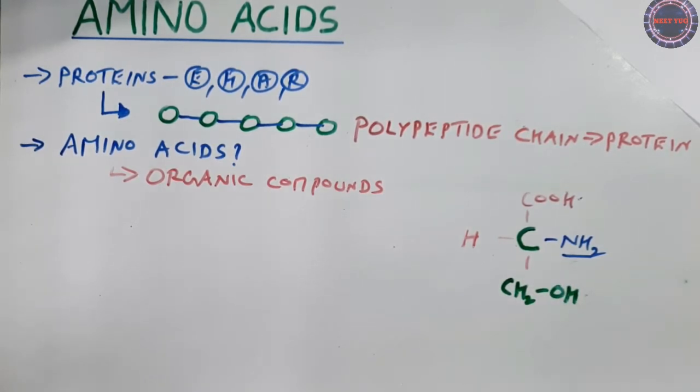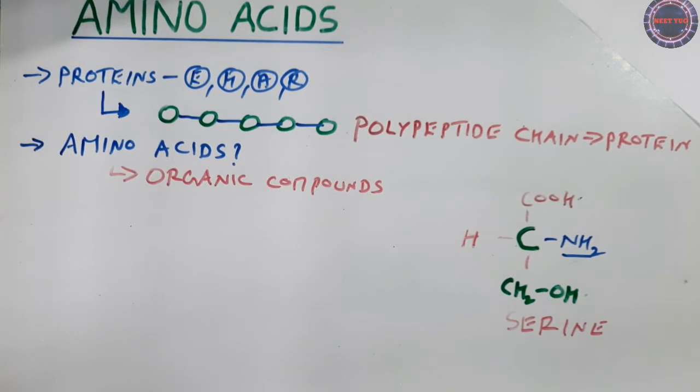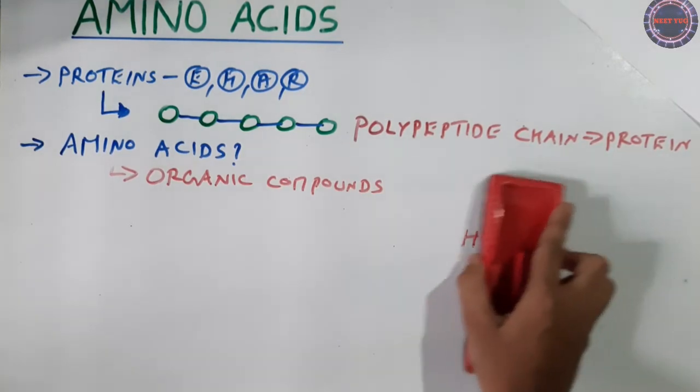Okay, so hydroxymethyl is added, and now this is a new, different amino acid, and this amino acid is called serine. Very simple. Now you understood. Based on the different types of R group, we can classify the amino acids. That's it. Let me erase it and go further.